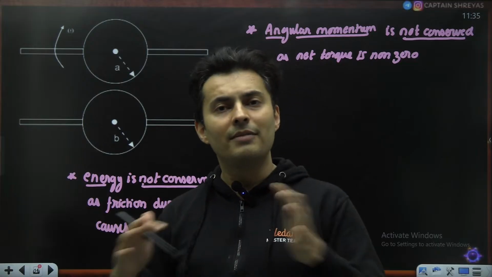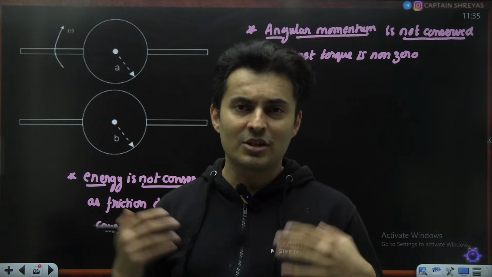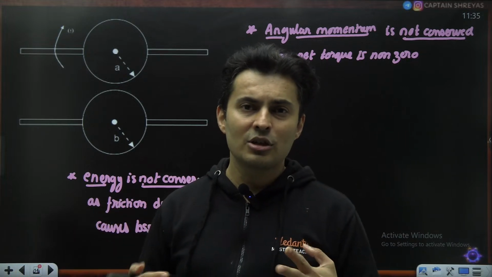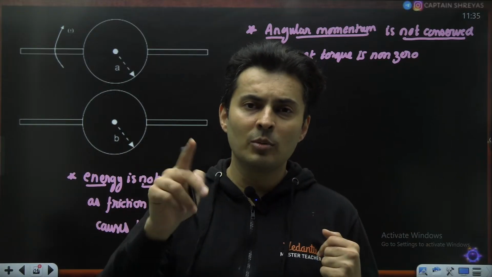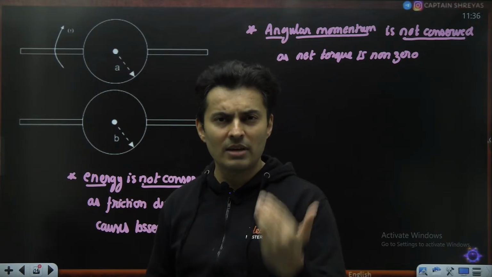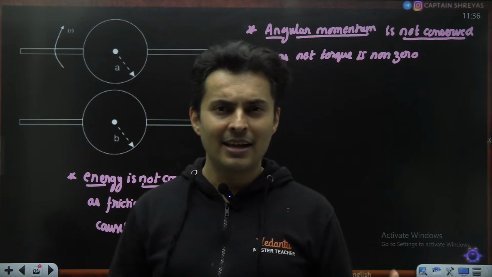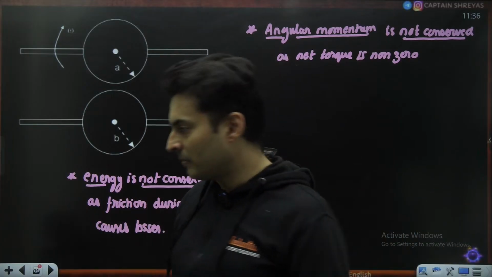So you have to convert everything into angular terms. Instead of force, you will use torque. Instead of linear velocity, you will use angular velocity. Instead of linear momentum, you will use angular momentum. So the term which we should use instead of impulse is angular impulse. It will be torque into time, and it will also be the change in angular momentum.